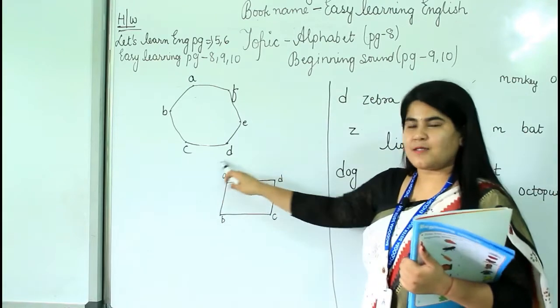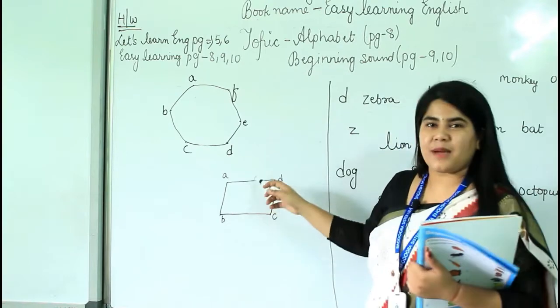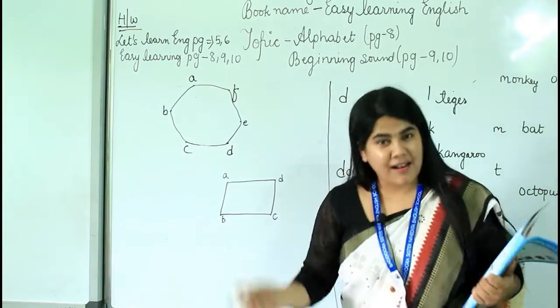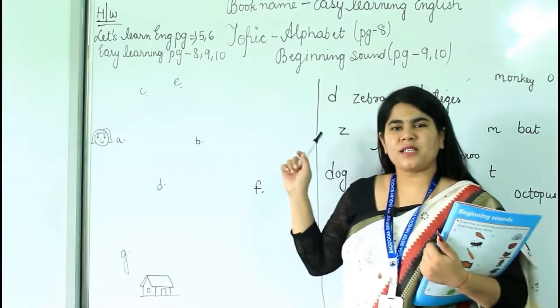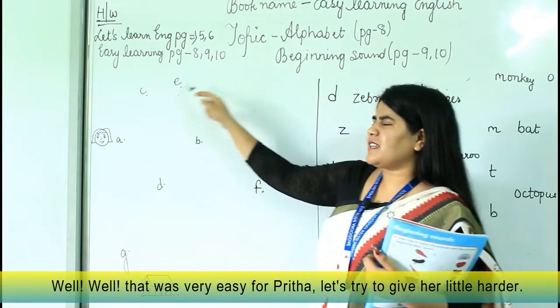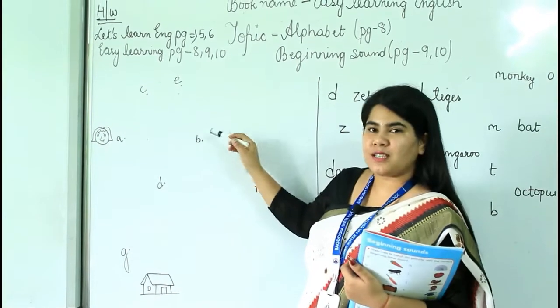And which shape is this? Square. This also she made with the help of alphabets by joining the alphabets, right? Okay, now the previous one Preetha did was very easy. Now let's see, this is a little bit hard and confusing. So let's see if she can do this or not.